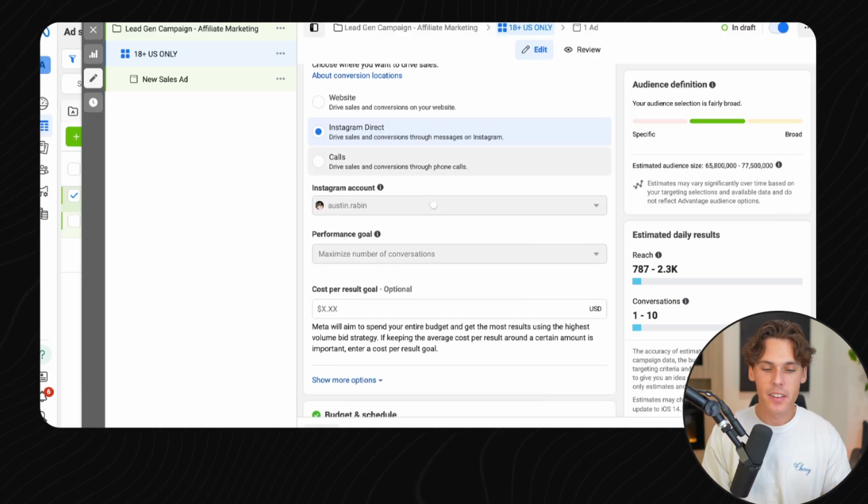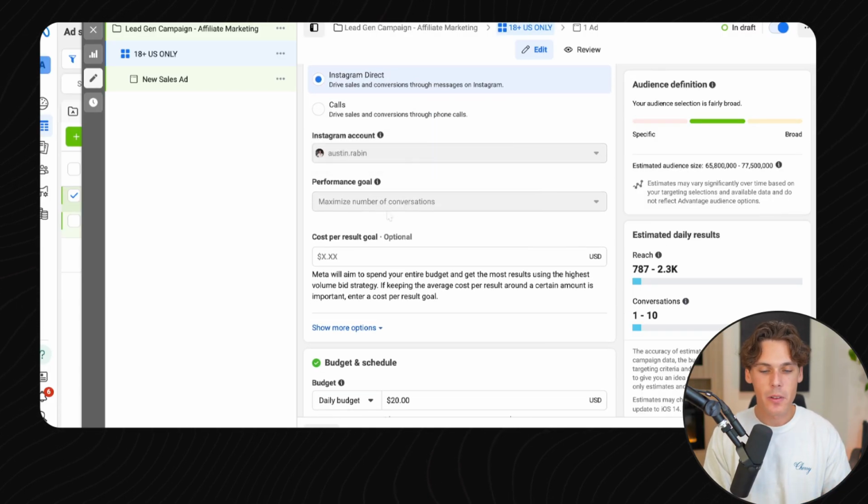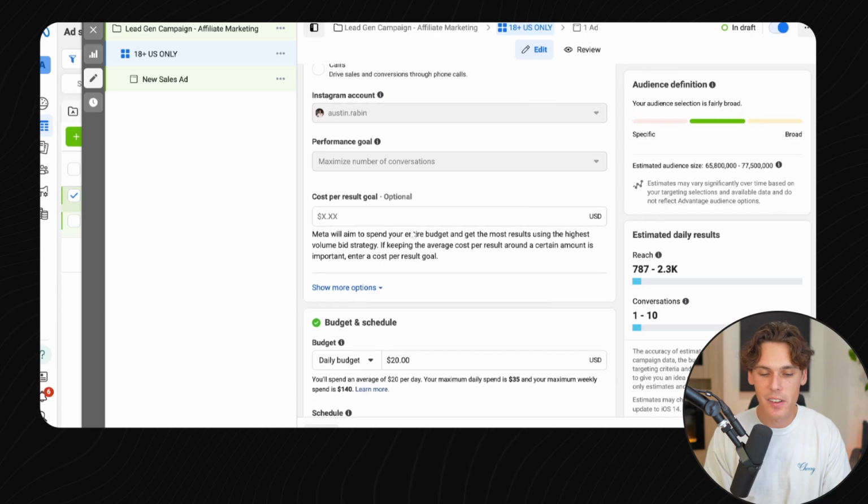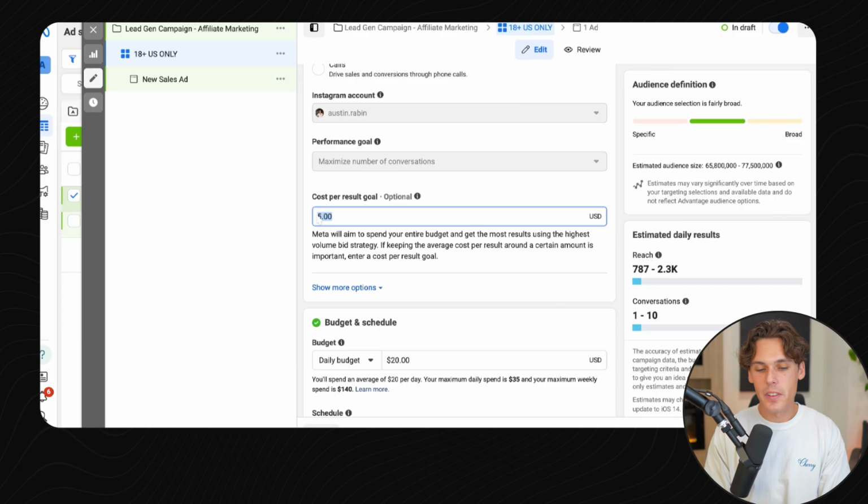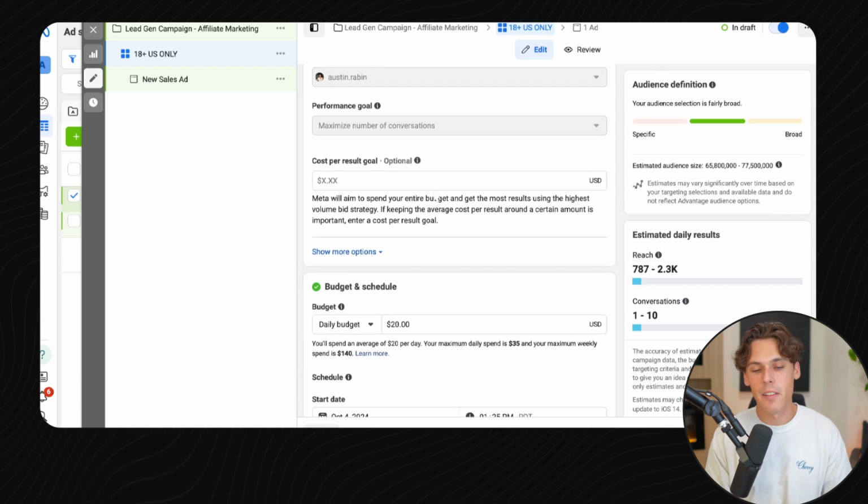All right, scrolling down under your Instagram account, make sure that's linked. Performance goal, we have to leave at maximize number of conversions. Cost per result, if you are interested, is what do you want Facebook to try to get your conversion rate at? You can kind of set this goal for them, but we don't really know that yet, especially if this is new and we're testing. So we're gonna leave this one open and let Facebook do its thing.